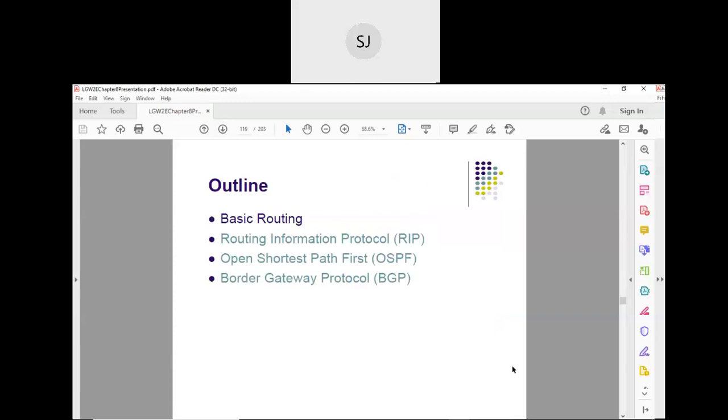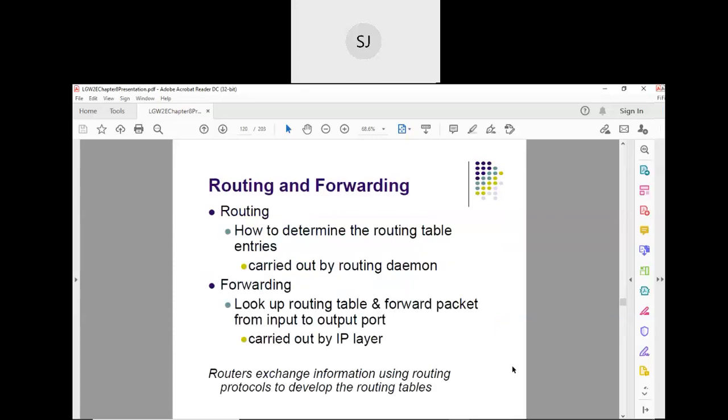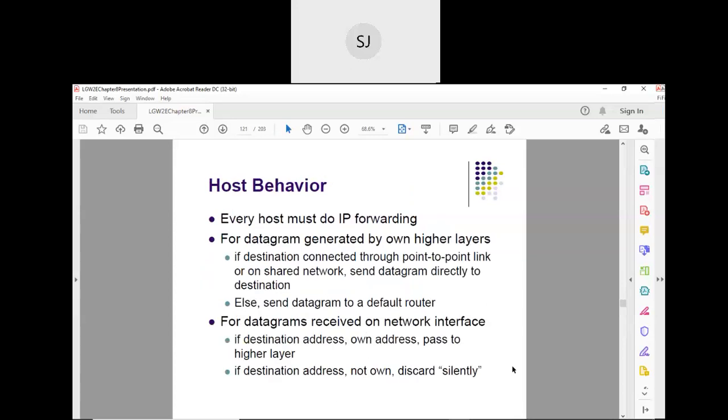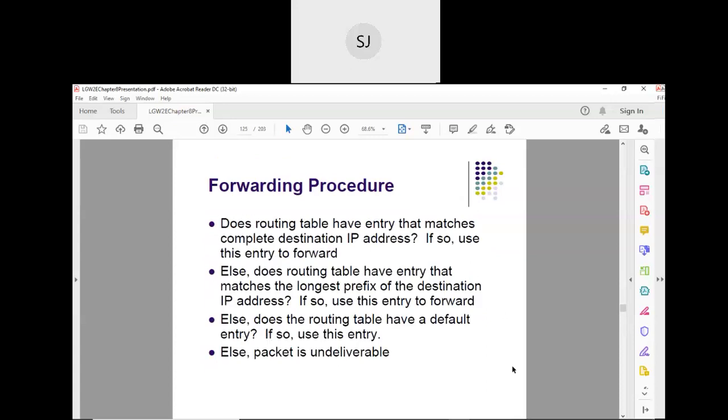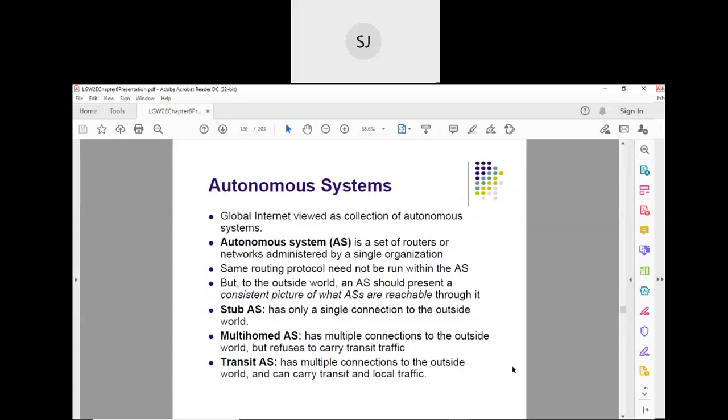Now, basic routing, you know this already. How to prepare a routing table, and whenever a packet comes, how it is to be forwarded from one router to the next router, or if the packet belongs to the same network, then it is forwarded to the interface. There is a default router. All these things we know, so you need not worry. Routing, forwarding, how a host behaves, routing table entries, we have already studied. The forwarding procedure is very important.